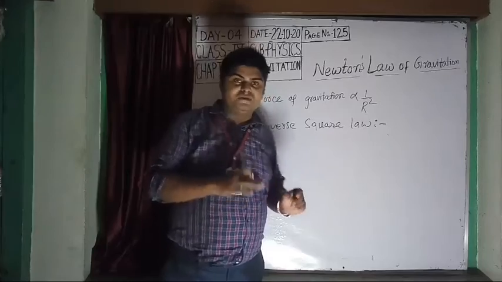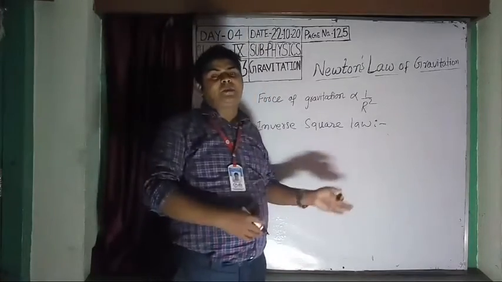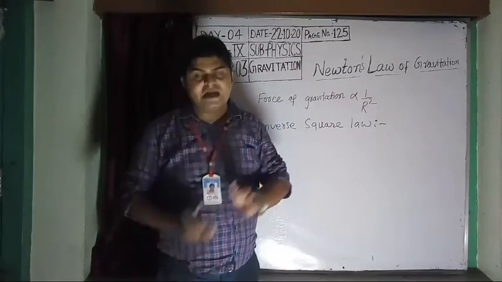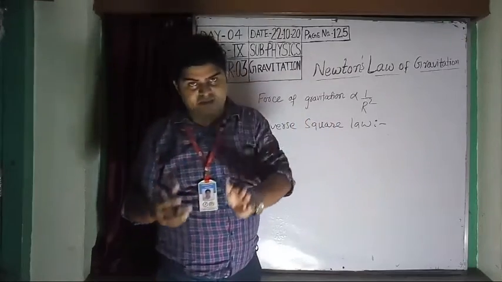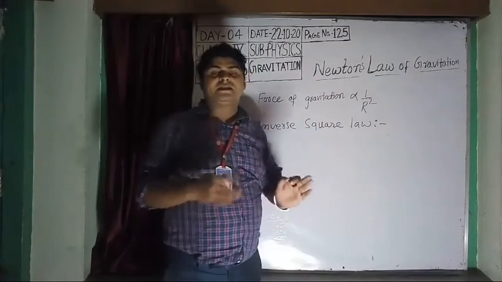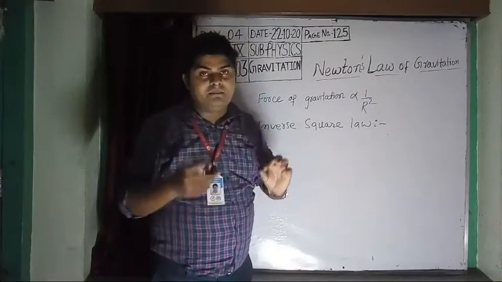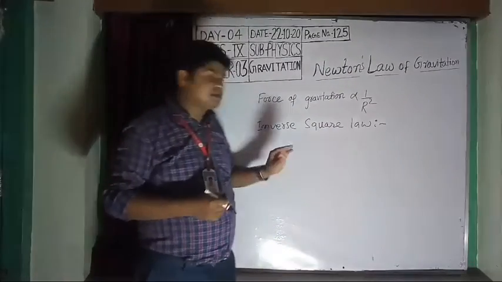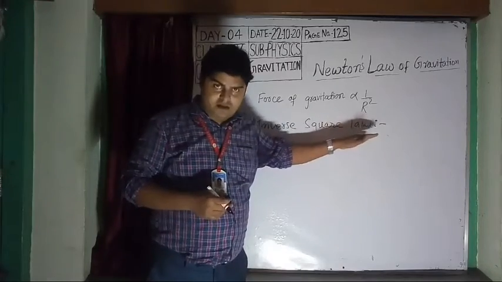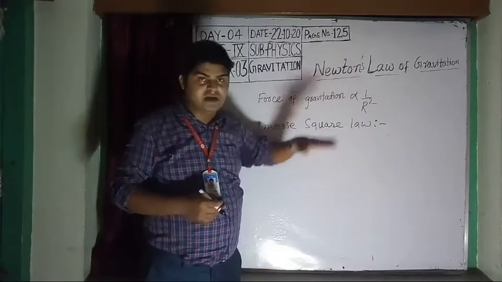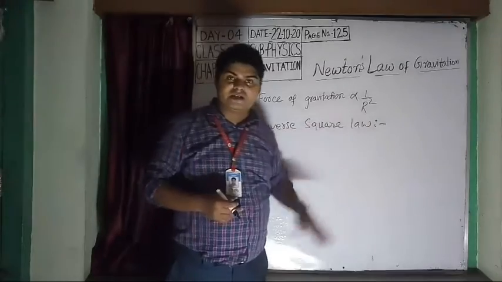When you say both parts, directly proportional to the product of their masses and inversely proportional to the square of the distance between them, then this is called Newton's law of gravitation. But when you say just the second part of Newton's law, then it becomes the inverse square law.